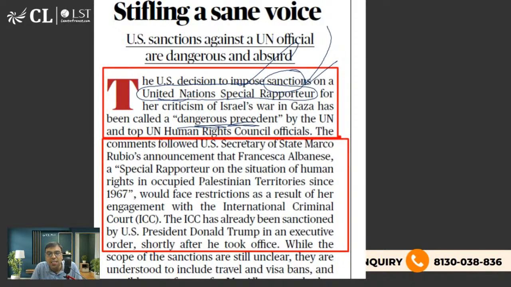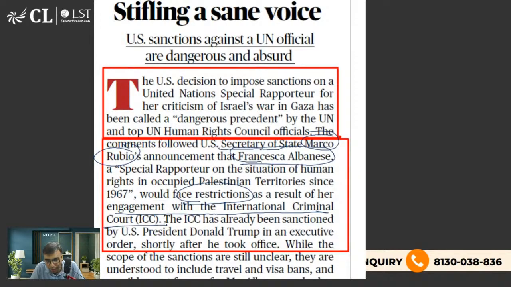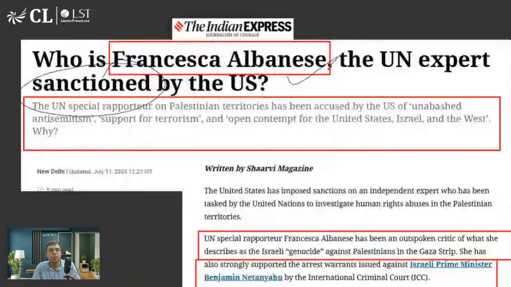This decision was taken after US Secretary of State Marco Rubio announced that Francesca Albanese would face restrictions as a result of her engagement with the International Criminal Court. Even International Criminal Court officials were also sanctioned by Donald Trump. I'm sure you must be aware of that.